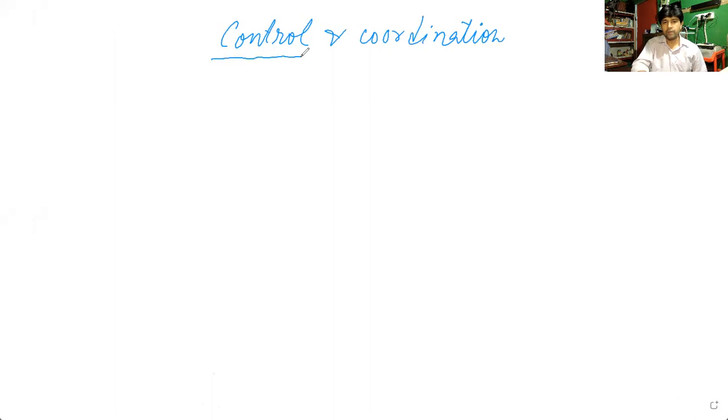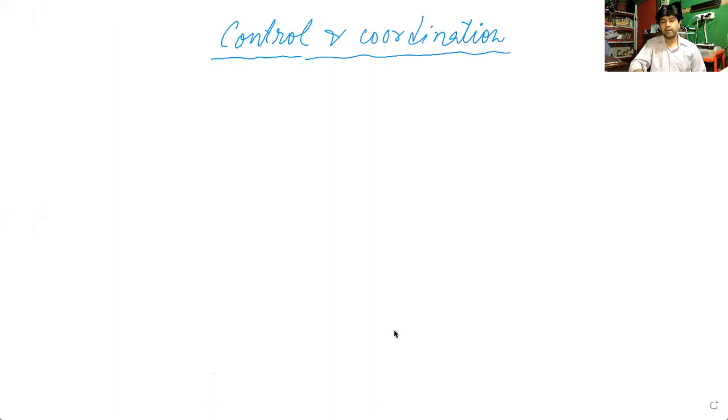Okay. So before going to this lesson, we should know how control and coordination occur in the human body. Two types of control and coordination are observed in the human body.